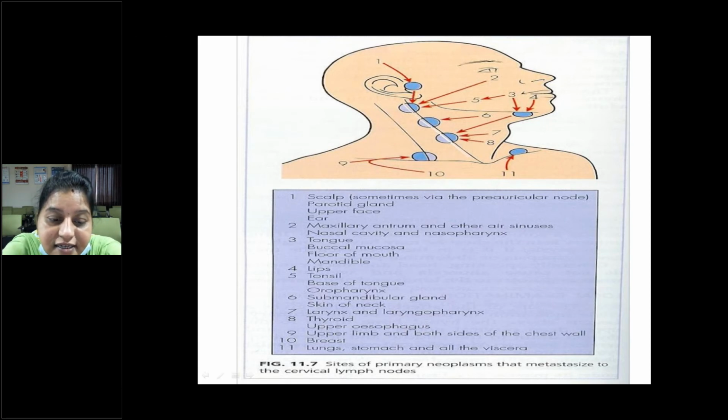The sixth site is the submandibular gland and skin of the neck. Seventh is the larynx and the laryngopharynx. Eighth is the thyroid and upper esophagus. The ninth is the upper limb and both sides of the chest wall. Tenth is the breast. Eleventh is the lungs, stomach and all the viscera. All these are rare causes.